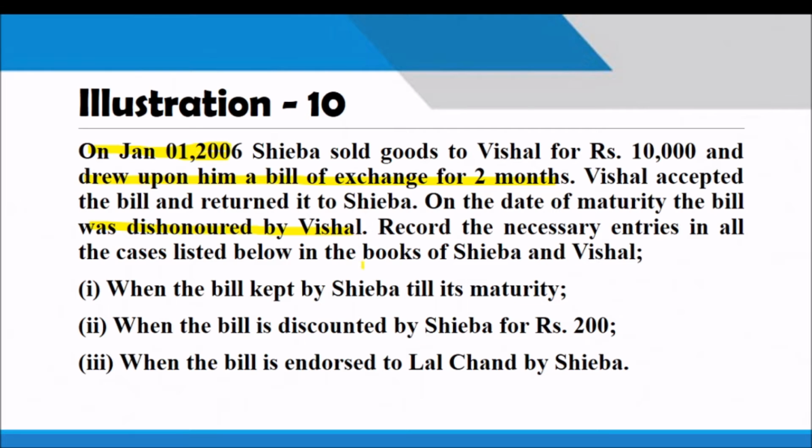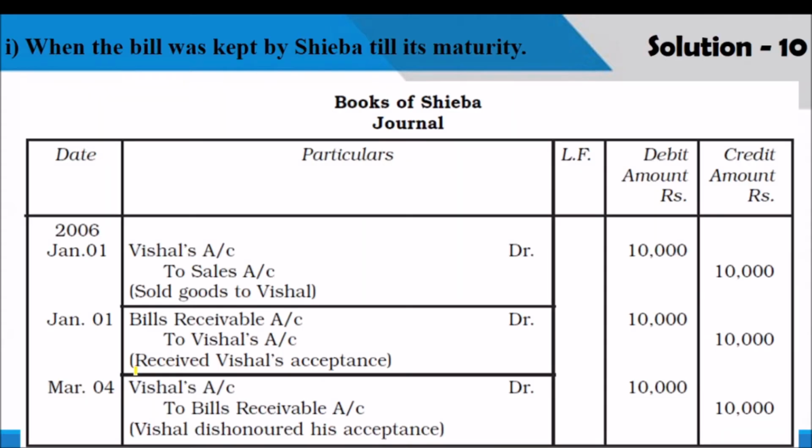We have to write the entries when the bill is kept by Shaiba till maturity, when the bill is discounted by Shaiba, and when the bill is endorsed to Lal Chand. So I would like to give an explanation only for the concept of dishonor of bill.